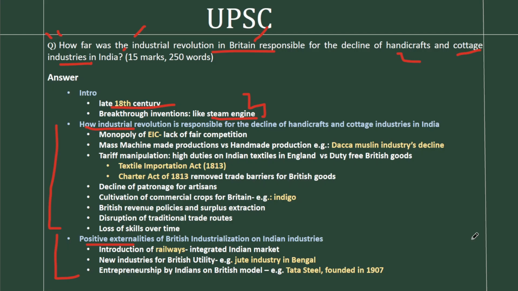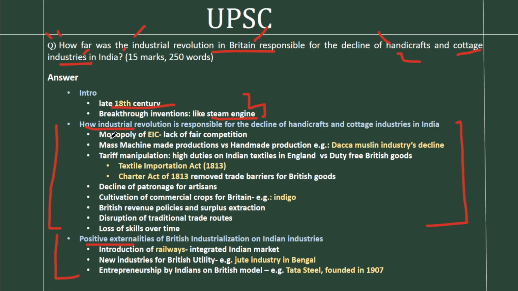We can say that Industrial Revolution kick-started in Britain with breakthrough inventions like the steam engine by James Watt in the late 18th century. It modernized the manufacturing sector in the entire world and had a devastating impact on Indian handicrafts and cottage industries. So we can have an introduction of 4-5 lines for such a question, which is a 15 marker. And in the first part, as I said, we'll give arguments in favor of this.